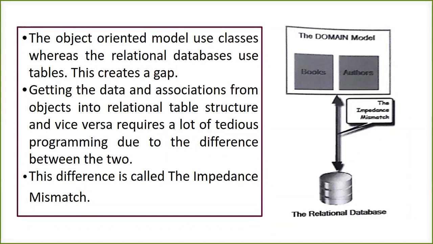As we all know, when we did servlet programming, there also, if I try to make my program interact with my databases, we need a lot of connectivity code in the language we are going to use. So when I have that programming difference, that gap is called what? An impedance mismatch. How can we remove that impedance mismatch? Please remember this term. What do you mean by impedance mismatch? The gap between your object oriented model and your relational databases is called an impedance mismatch.